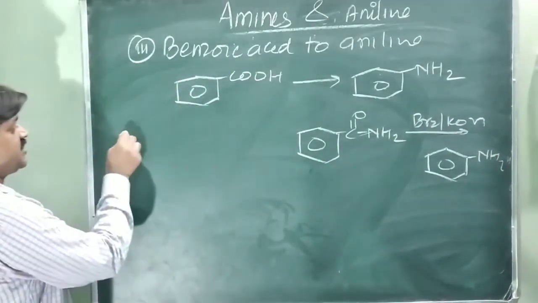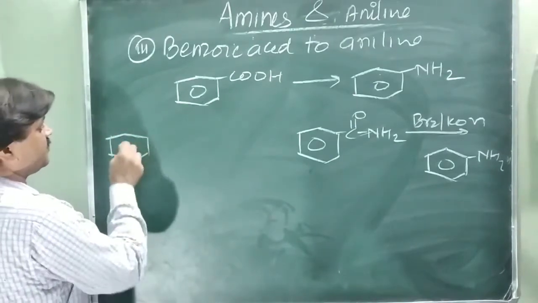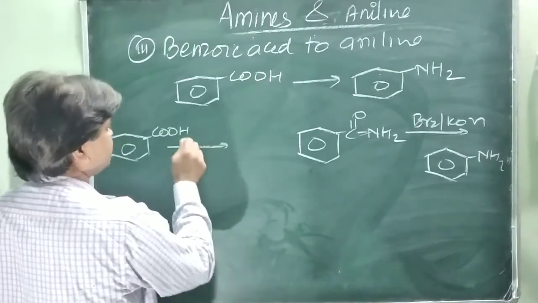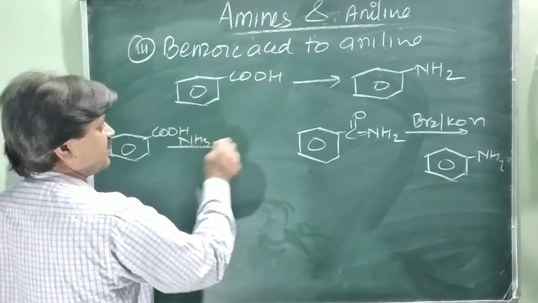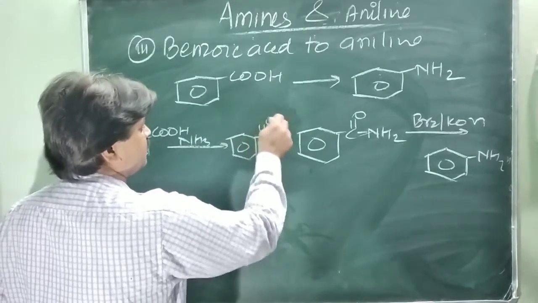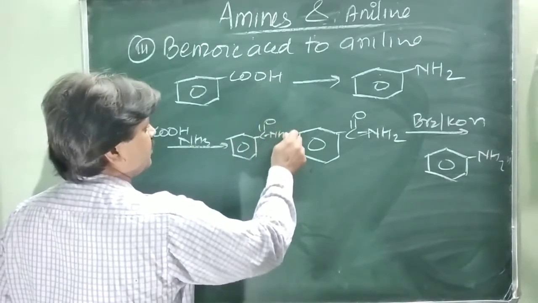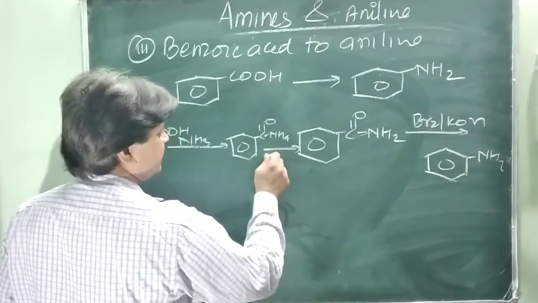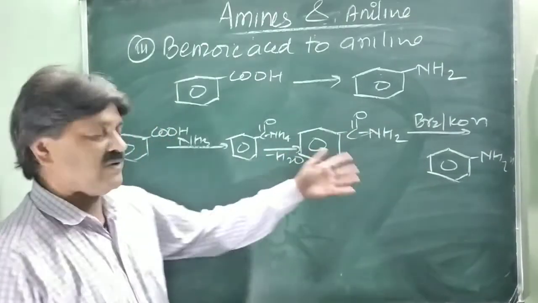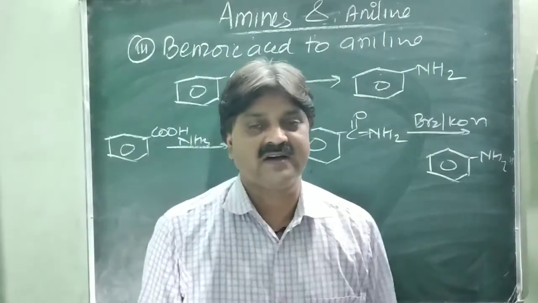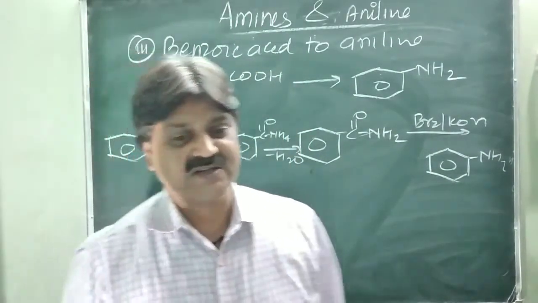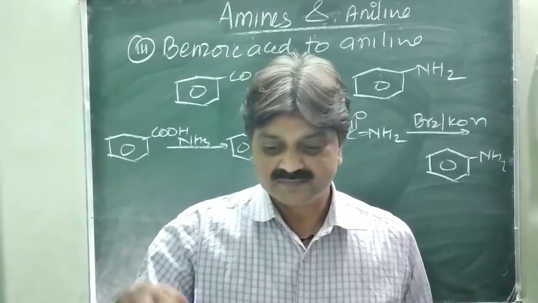When benzoic acid is treated with ammonia, NH3, it converts into ammonium benzoate, COONH4, followed by heating, which releases H2O to convert it into benzamide, and then the Hofmann bromamide reaction. You can prepare aniline from benzoic acid. Next reaction, a given conversion.